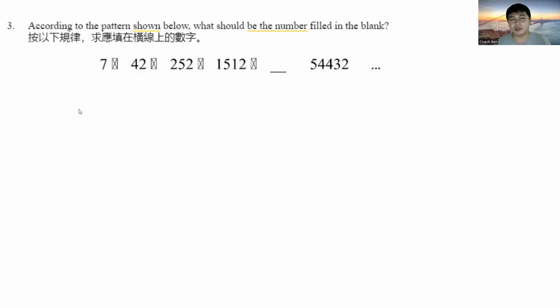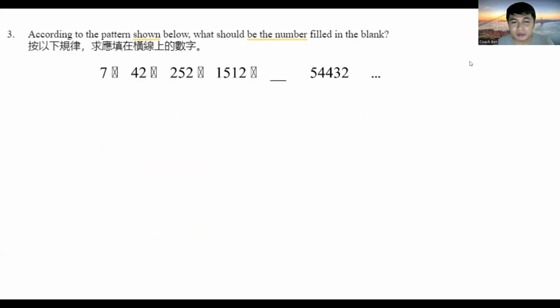Let's move on to number 3. According to the pattern shown below, what should be the number filled in the blank? So, does anybody want to volunteer for number 3? Me.